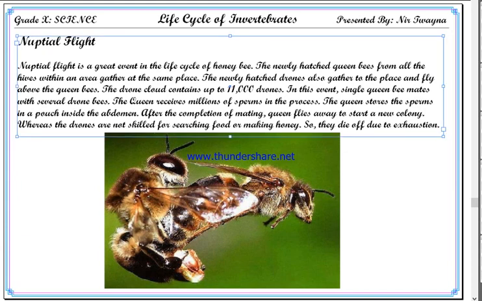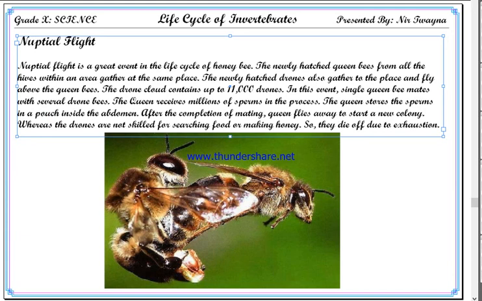Read the note. Nuptial flight is a great event in the life cycle of honeybee. The newly hatched queen bees from all the hives within an area gather at the same place. The newly hatched drones also gather to the place and fly above the queen bees. The drone cloud contains up to 11,000 drones. In this event, a single queen bee mates with several drone bees. The queen receives millions of sperms in the process. The queen stores the sperms in a pouch inside the abdomen.